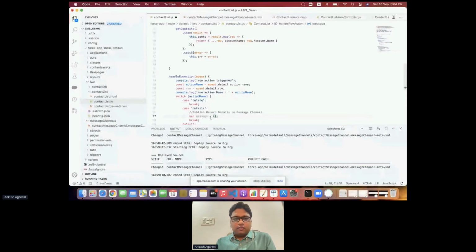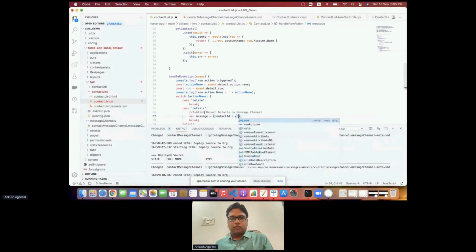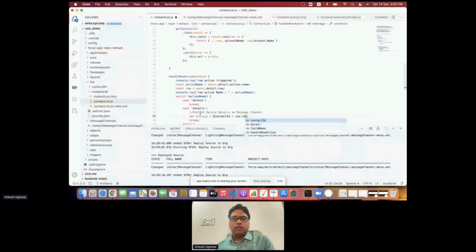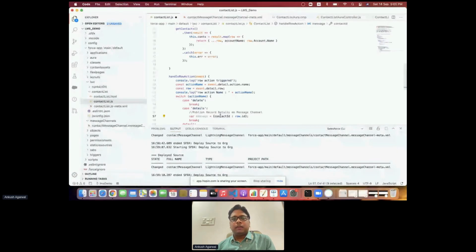And in Lightning message service, we just have to define it in the JSON format. So first we have to define the attribute. So here we'll be passing contact ID, and from this row, row dot ID will be the contact ID, and we'll be storing it into contact ID. As you remember, we have defined the Lightning message field contact ID. So we'll be referring to it in all the cases similarly.